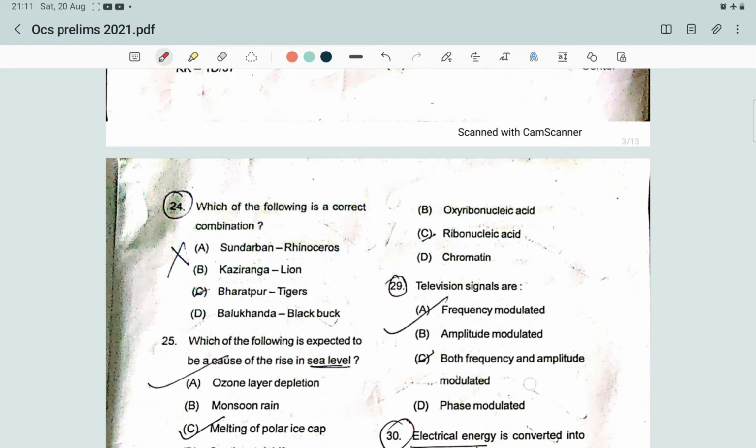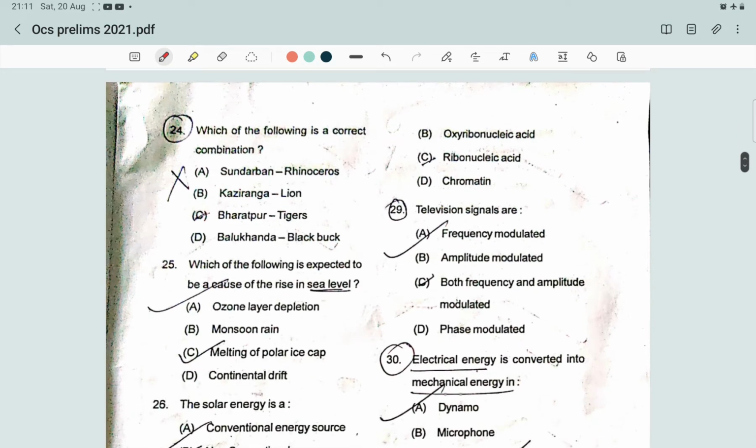The next question is, which of the following is the correct combination? Sundarban is well known for Bengal tigers. Kaziranga is for the one horned rhinoceros.